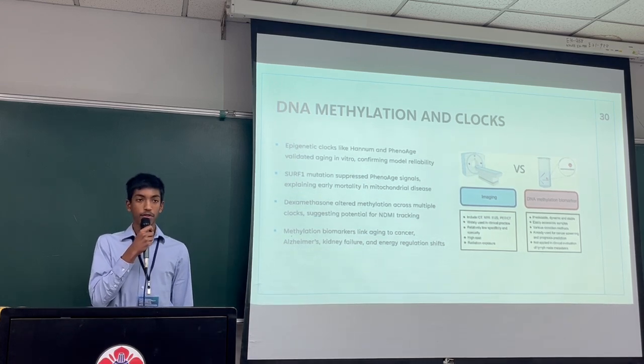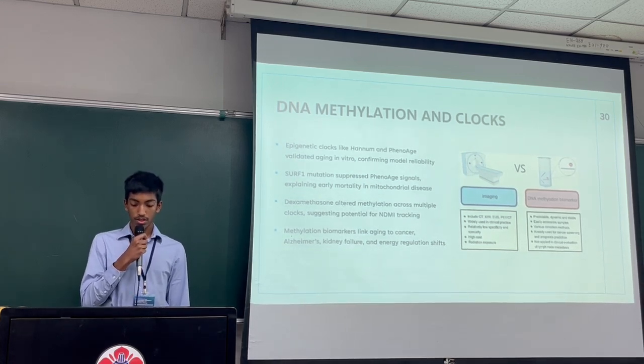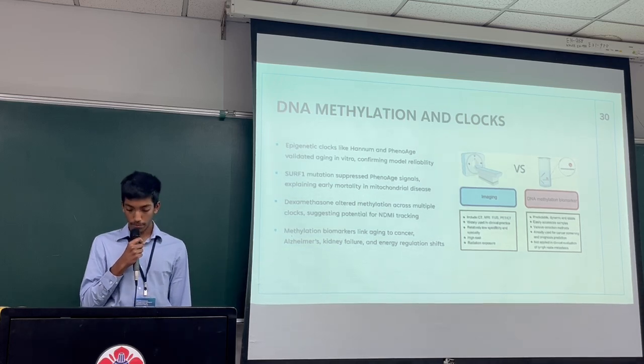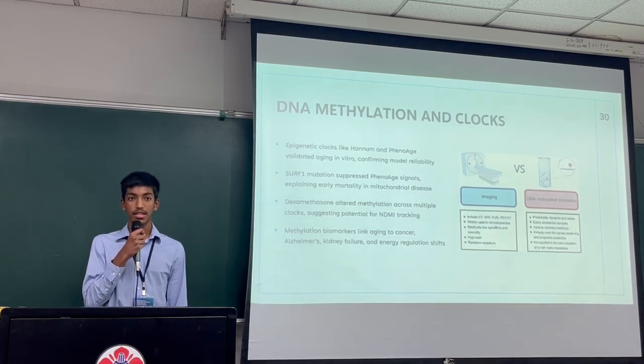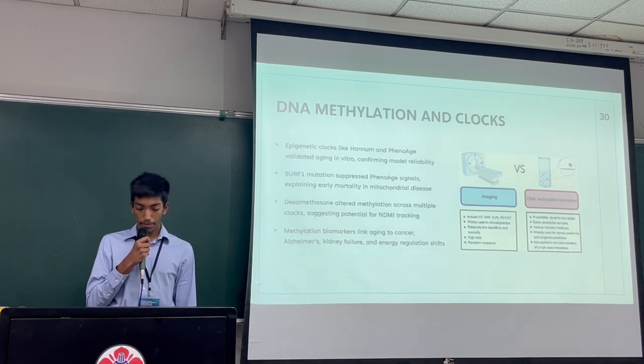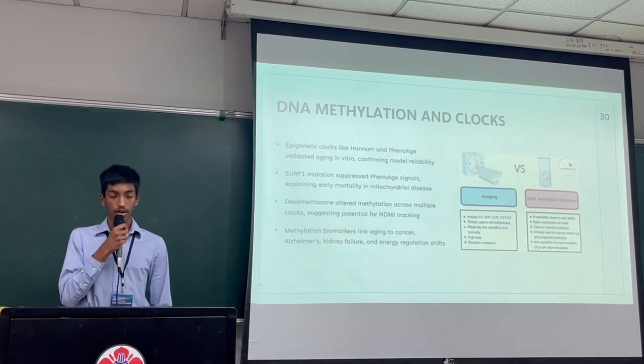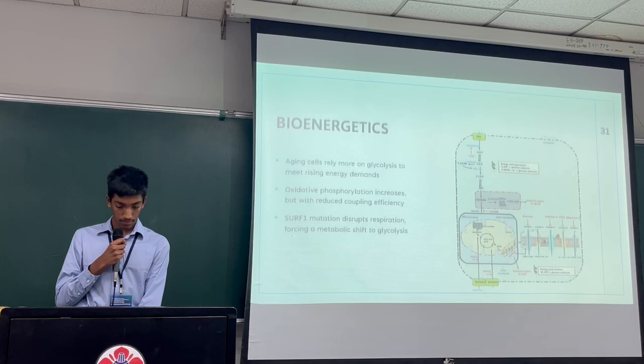Finally, deeper methylation markers like PAI1, adrenomedullin, and beta-2 microglobulin revealed mechanistic links between aging and ailments such as thrombosis and kidney failure. This shows how biological age diverges from chronological age under stress.